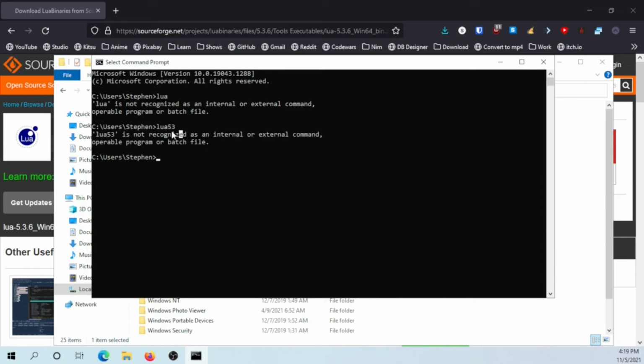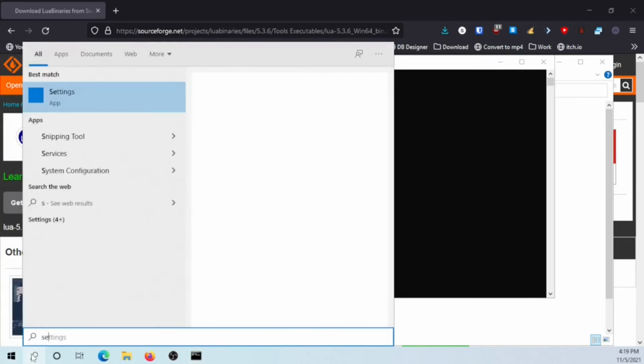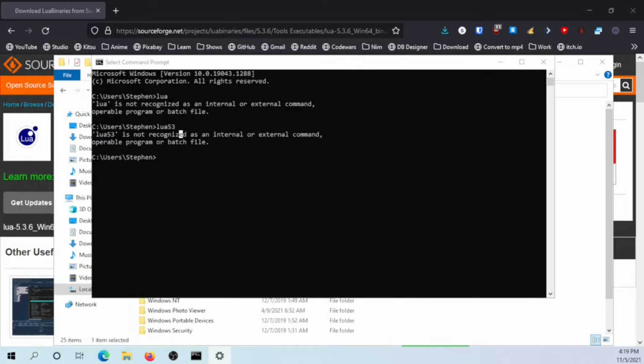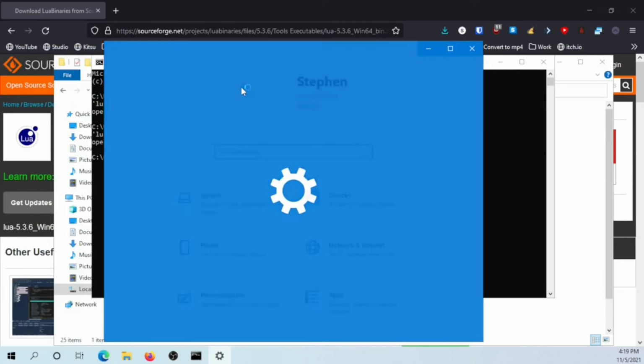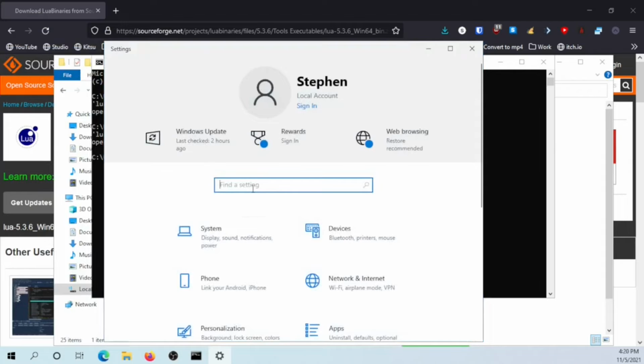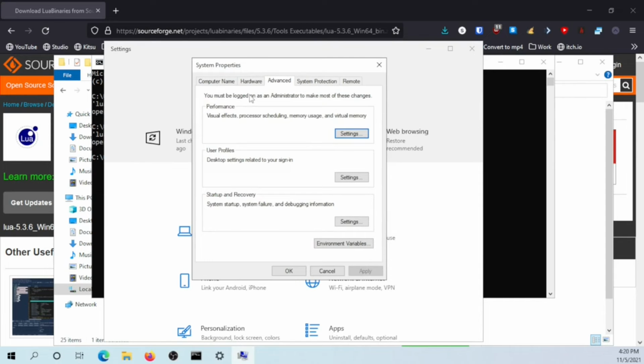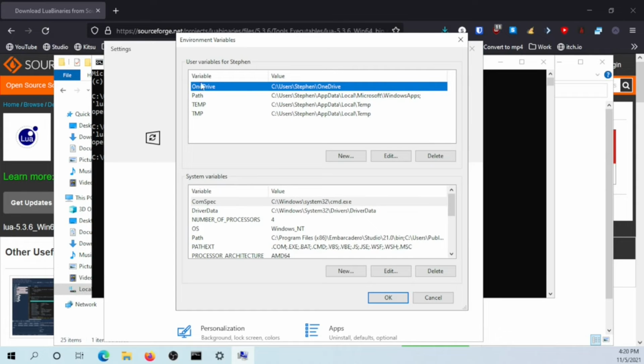One way to fix this is by rebooting. Another way to fix this is by going to settings and searching here for environment variables. Here, edit the system environment variables. And in here, you can just click environment variables down here. Then you don't have to worry about this too much.